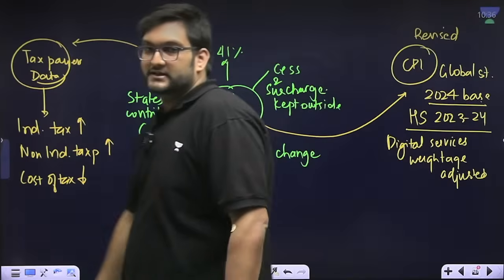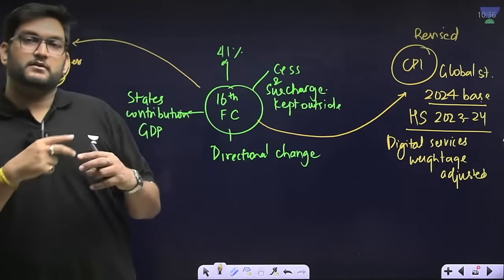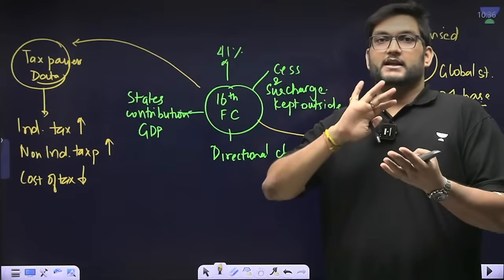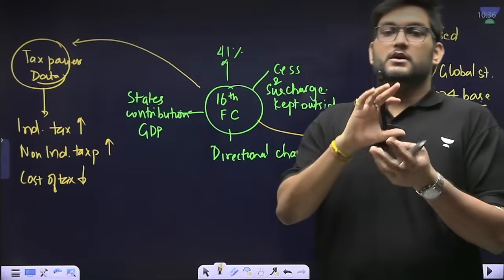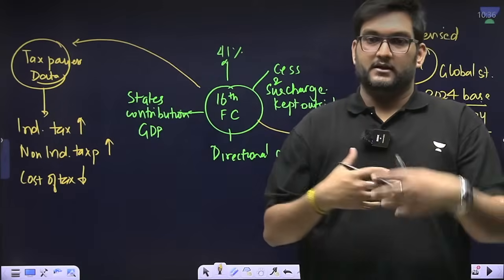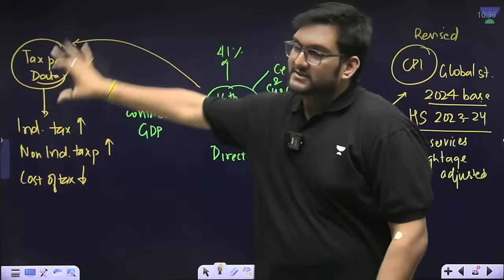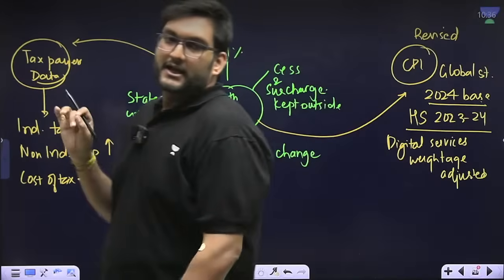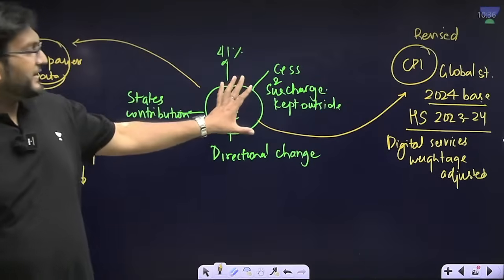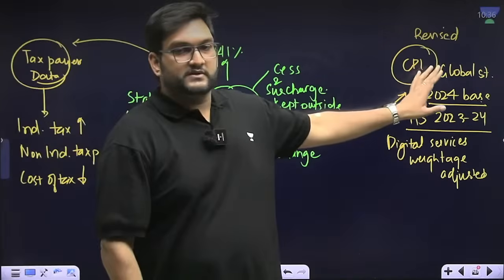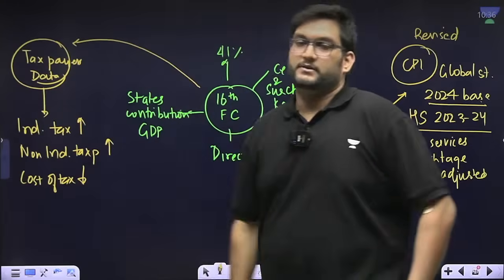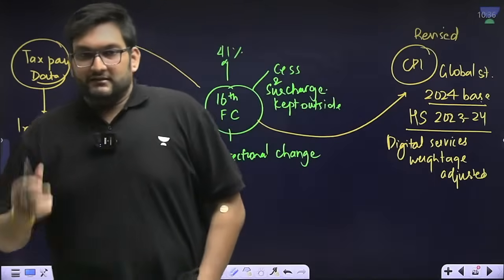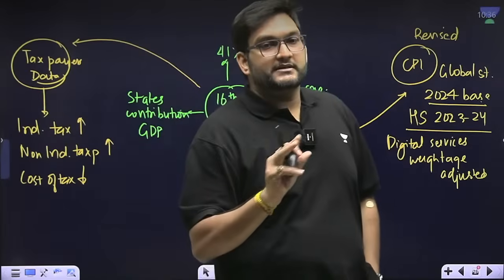So our conversation till this point has been, you can say, continuous in the way that it is linked to the larger concept of what we understand, which is all of this is in a way interconnected also, but relevant for the examination in every way or form, from 16th Finance Commission to the concept of CPI to the concept of taxpayers data. Are we clear about this? This is the general thematic which we followed. I want everybody's consent here, sir.